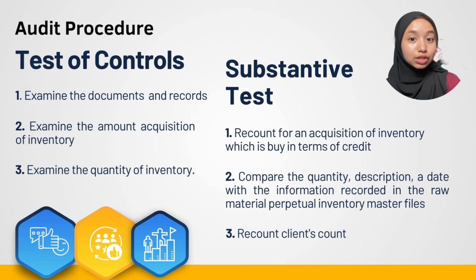The audit procedure for test of controls. First, we need to examine the documents. Secondly, we need to examine the amount and position of inventory. Thirdly, examine the quantity of inventory. For substantive tests, we need to recount the inventory which is bought on credit. Secondly, we need to compare the quantity, description, and date with the information recorded in the raw material perpetual inventory master files. And lastly, we need to recount the client's count.